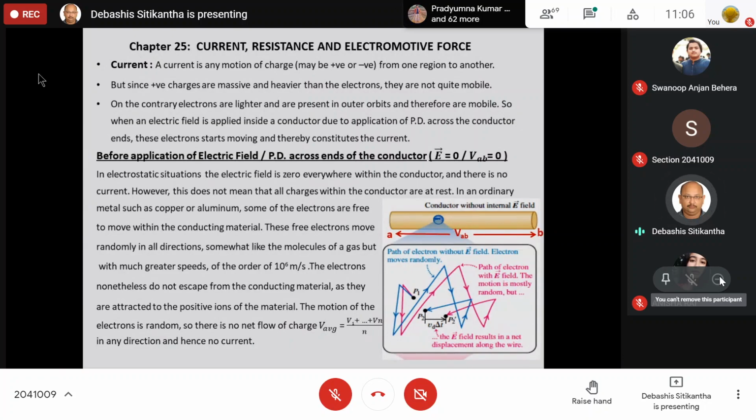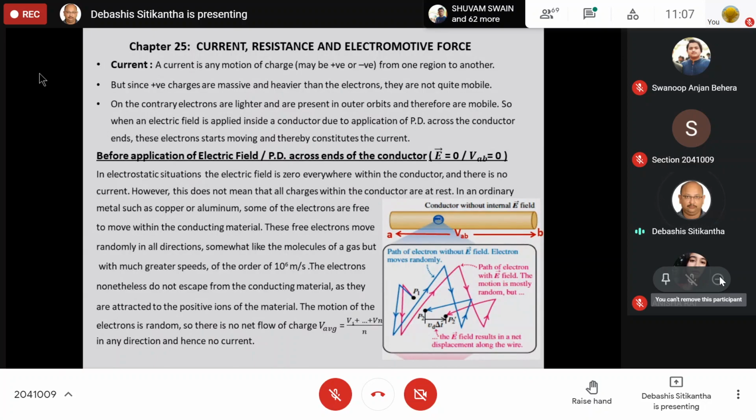Therefore, we say that the electrons constitute the flow of current. I hope everybody has understood it. So please note that current is nothing but the flow of positive or negative charge. But positive charges are not very mobile, whereas negative charges are much more mobile. Therefore, usually we say that current is the flow of electrons.